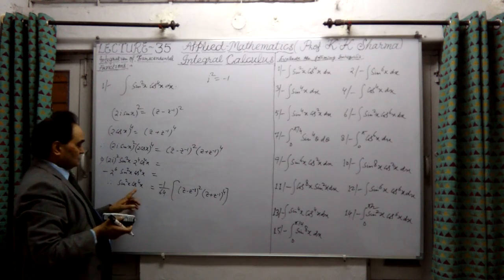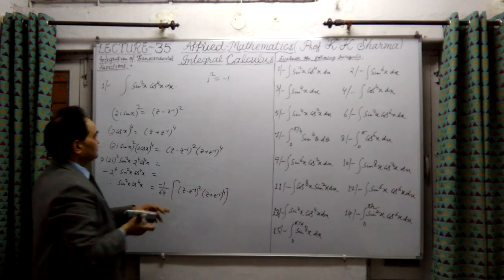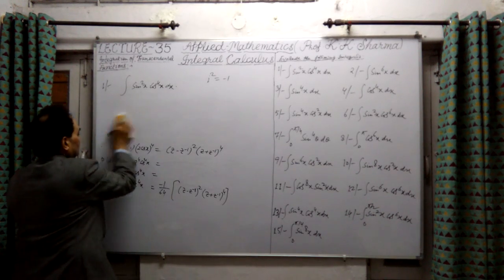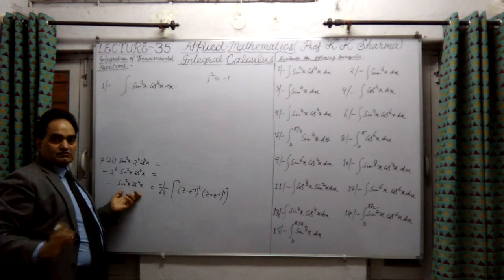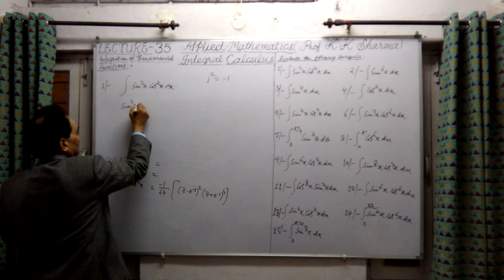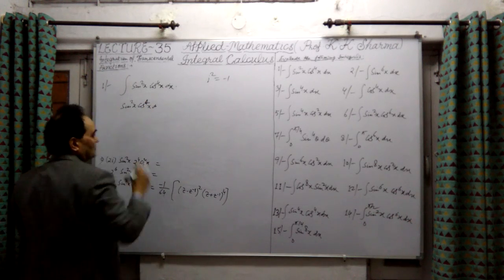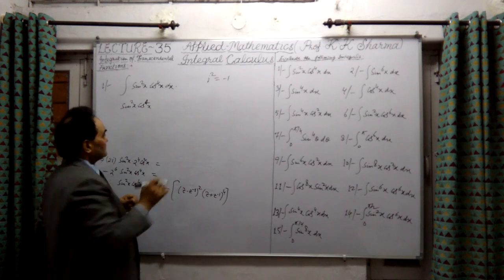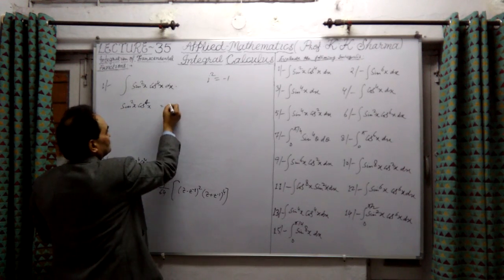Finally the integration of sine square x into cos⁴x will be the integration of this whole. So let me finally solve it. We have reached up to this. Let me first find out what is sine square x cos⁴x. I'll put the integral sign afterwards. So this will be minus 1 by 64.